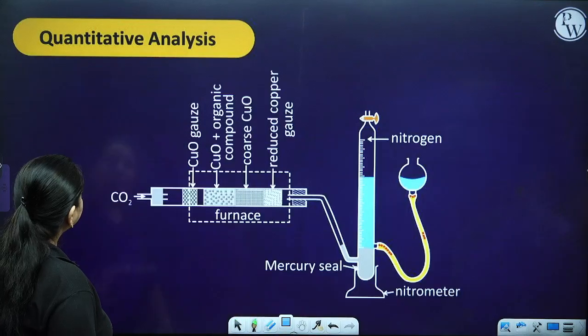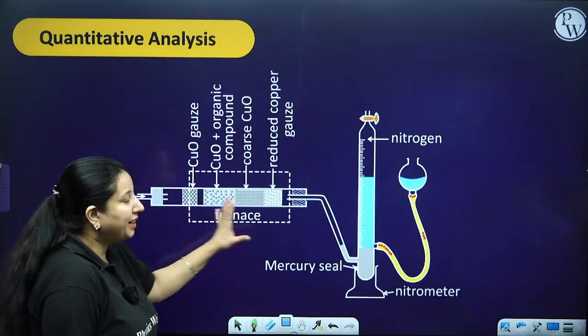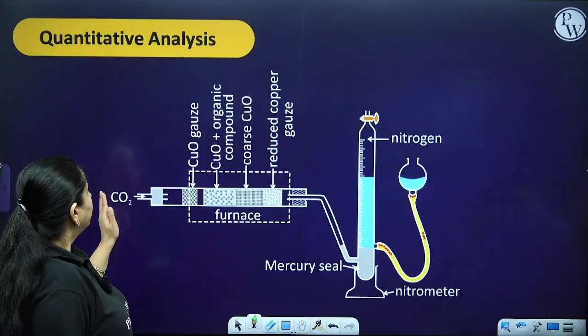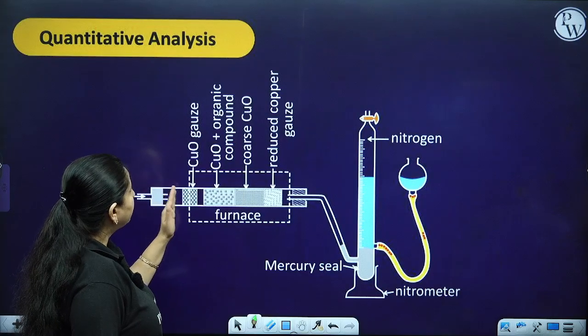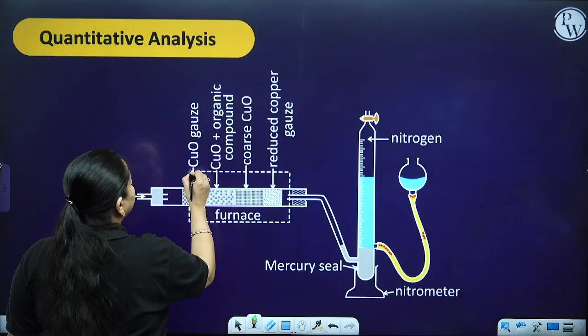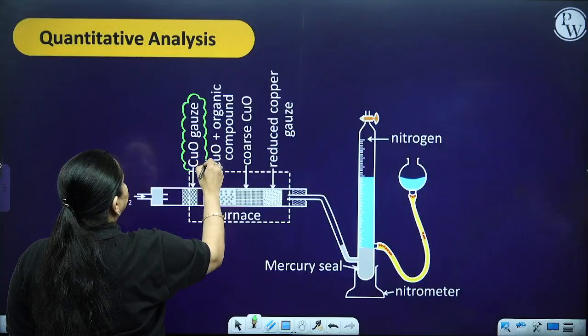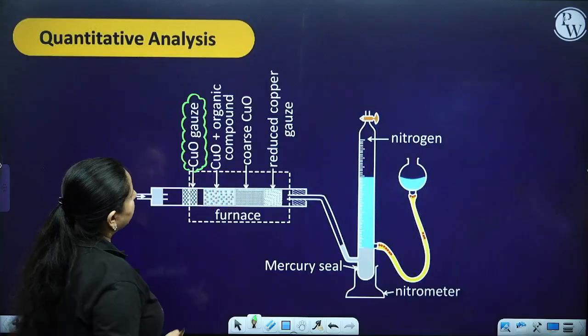Okay. Now the apparatus which we are going to use is this. Pure carbon dioxide is made to pass over here. You have a cupric oxide gauze to remove the impurities.